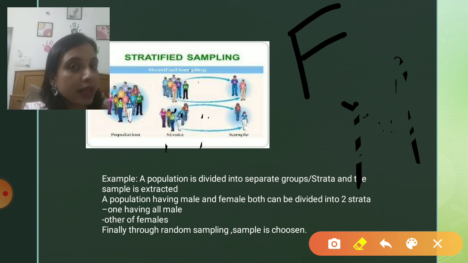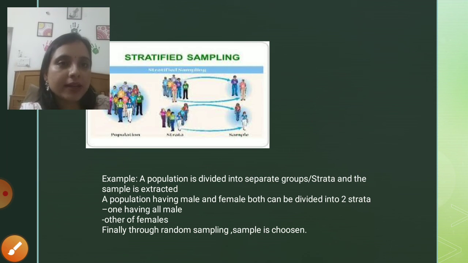This selection is random: out of 10 females, I randomly choose any two, and out of 10 males, I randomly choose any two. I hope it is understandable to you, the concept of stratified sampling.